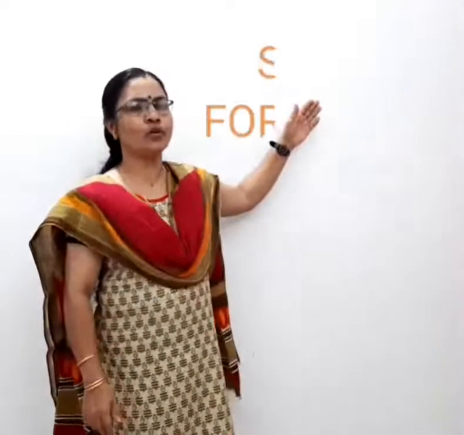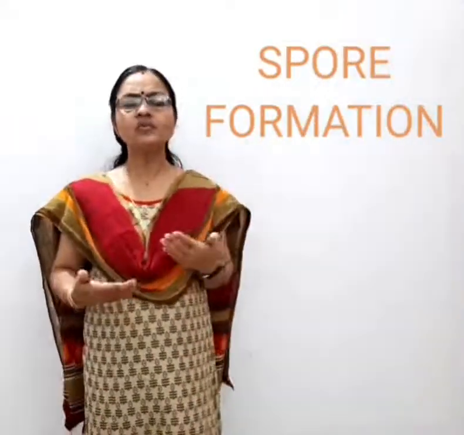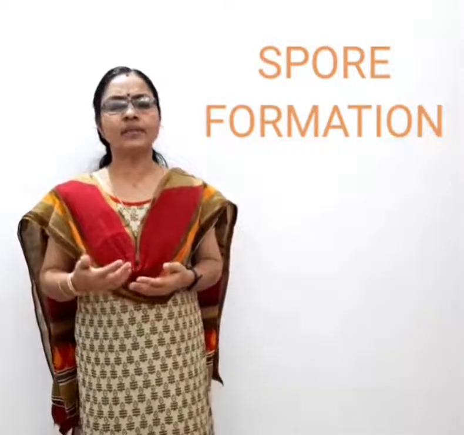The next asexual method of reproduction which we will be discussing now is spore formation. Spores are actually asexual reproductive bodies. Certain simple multicellular organisms reproduce by forming spores on their body.